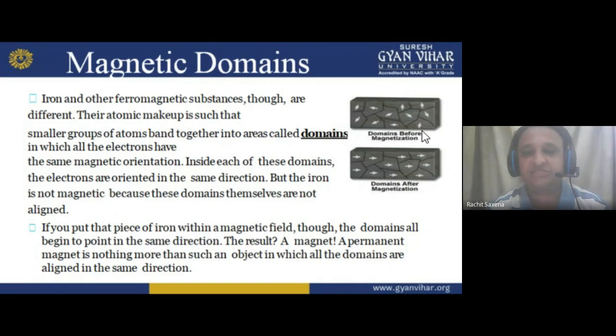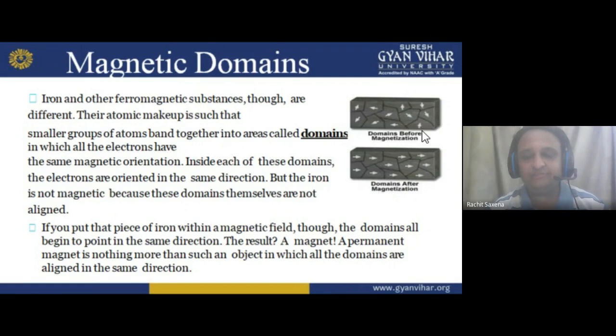They are aligned in the same direction after the magnetization. That is orientation, we can say. So with the help of the magnetic field, the domains are oriented, or we can say the electrons come into the aligned form. And to convert into the aligned form, we need some force. That force is the magnetization force. Through that magnetization force, they come into the aligned form.